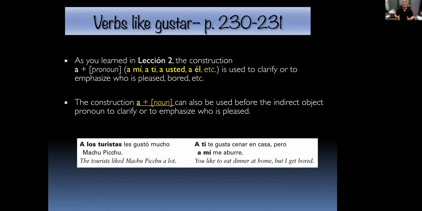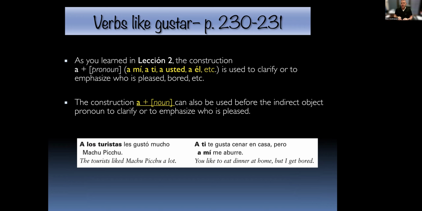Second sentence, a ti te gusta cenar en casa. One phrase. But a mí me aburre. That sounds like a Friday night conversation between my wife and me. A ti te gusta cenar en casa. So eating in house, eating at home is pleasing to you.